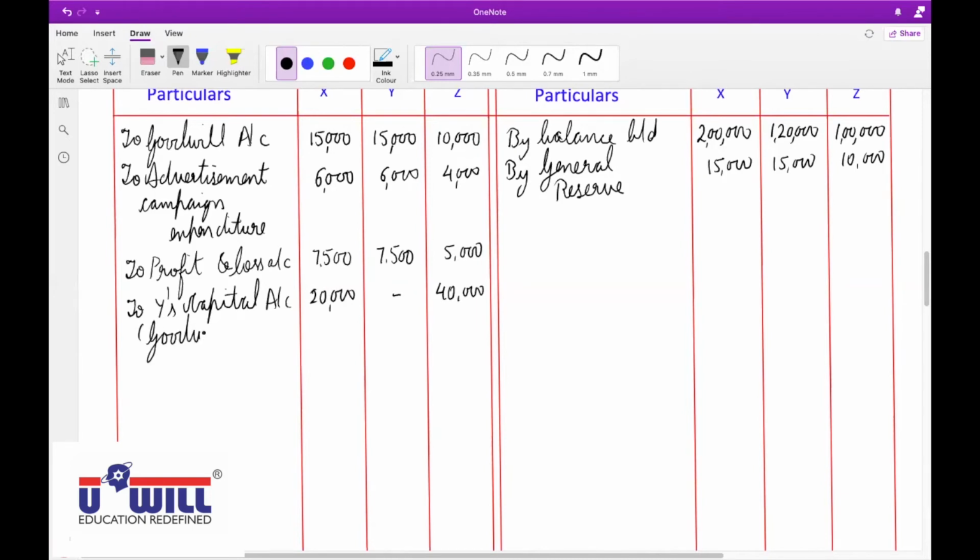Then on the credit side, to X capital, in Y's credit side you write the opposite accounts, debit accounts, by X capital account and by Z's capital account. In the column of Y, the amounts will come 20,000 and 40,000, in bracket goodwill.